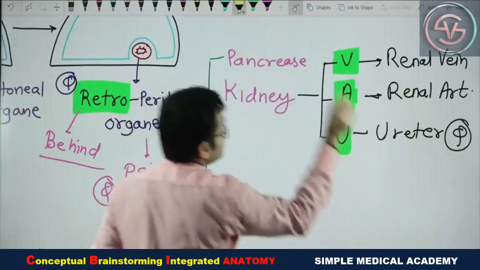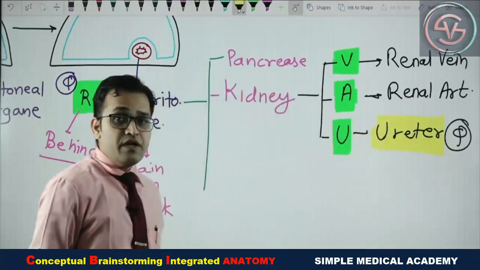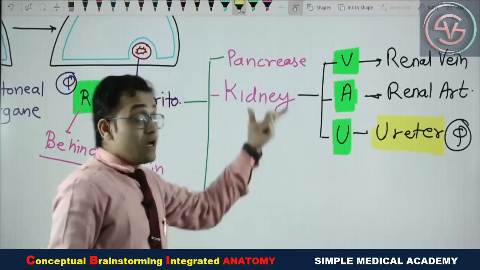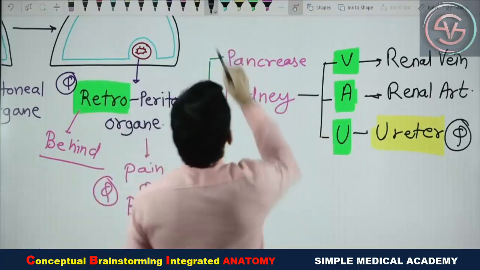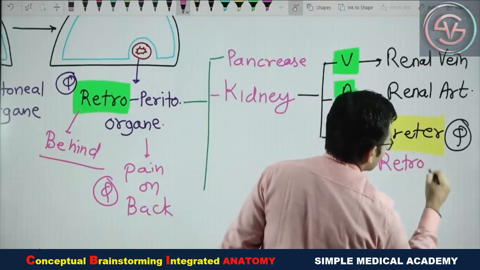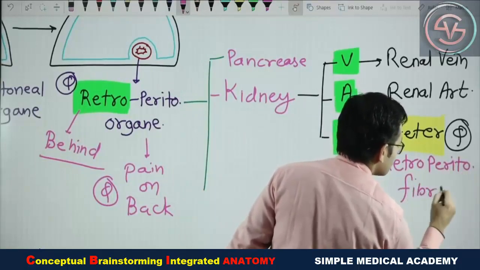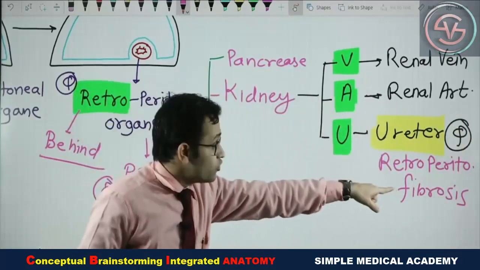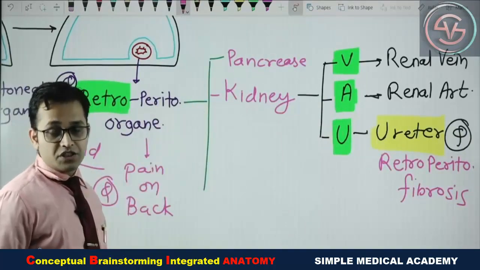Are you getting any question from your clinical? As you know, the ureter is one of the most common organs for retroperitoneal fibrosis. Study that in your clinical subjects. But from anatomy, you have to remember the ureter is a retroperitoneal structure.